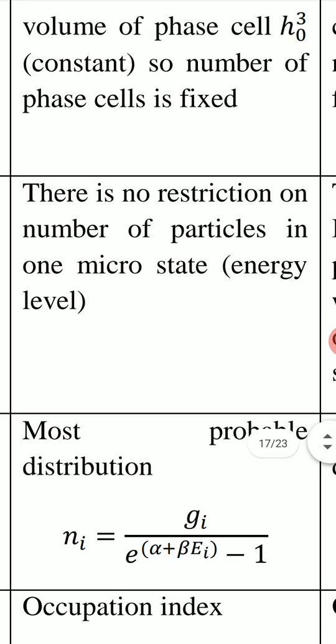In a microstate, the number of particles may be 0, 1, 2, 3, 4, any number.